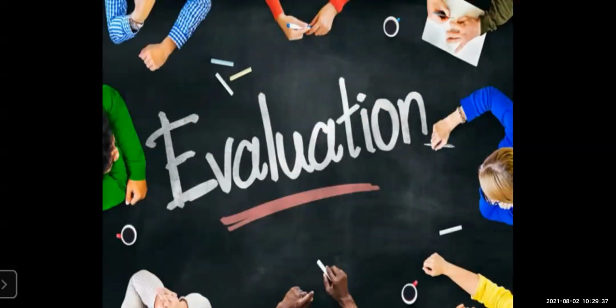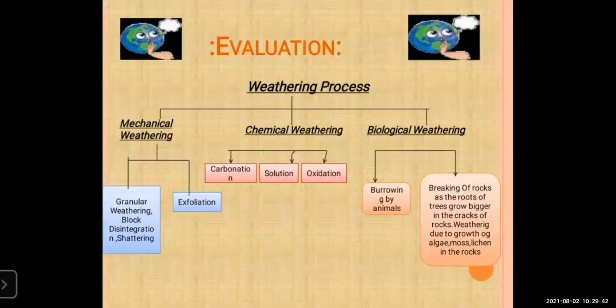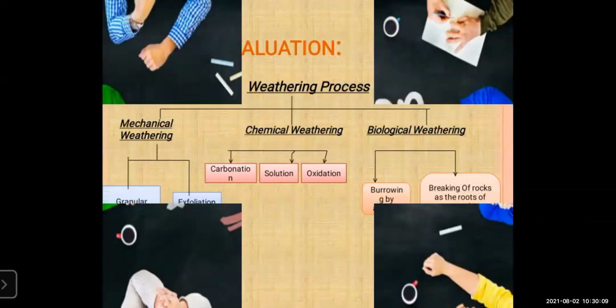Now we are going to see the evaluation part. Yes. Now see your student. You can see there is a flow chart over there. With this flow chart, we will cover once again all the important points of chapter number 3. Now see, there are 3 types of weathering: mechanical, chemical and biological weathering.